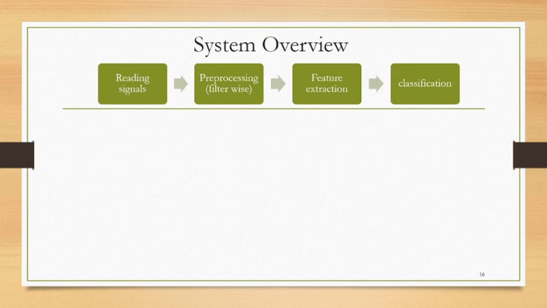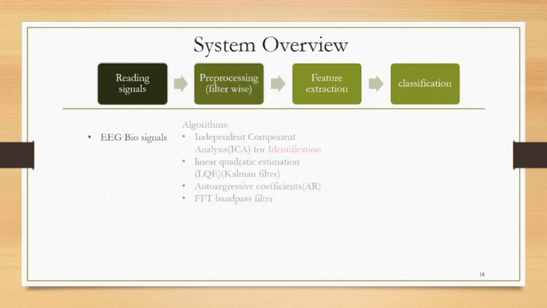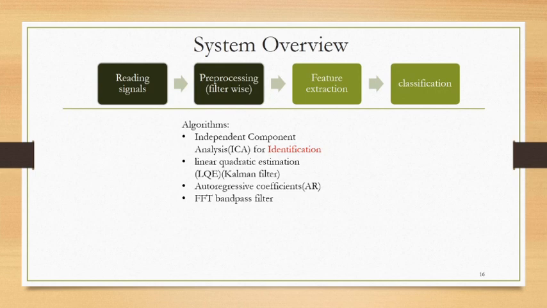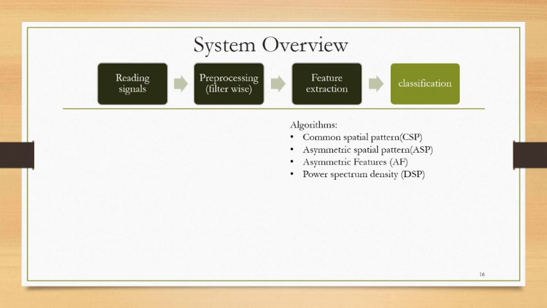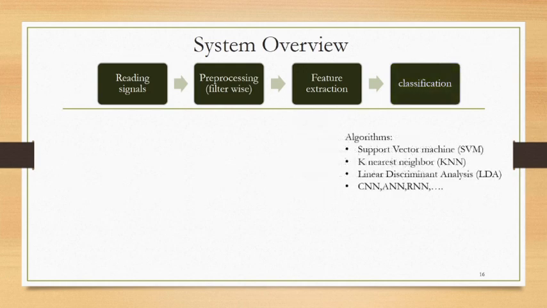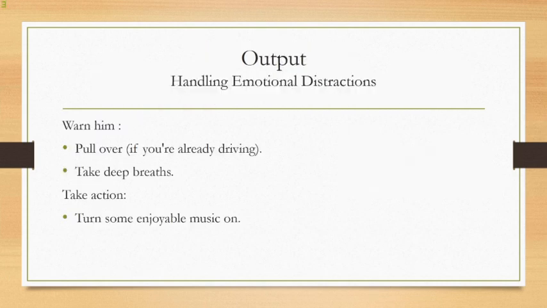System overview. As you see, the first phase is reading signals, where we have selected EEG biosignals. The second phase is preprocessing: after reading the signal, it comes with some noise, so I have to filter it with some type of algorithm. The third step is feature extraction. The filtered signals come with many channels, so I need to select exactly the needed features. In the last step, I identify the predicted signal, the output of handling emotion distraction. It can be like warning him, telling him to pull over or take a deep breath, or even taking action, like turning on some enjoyable music.